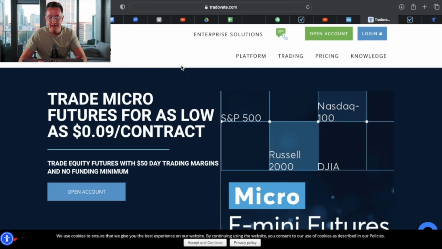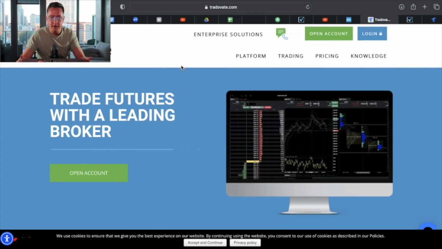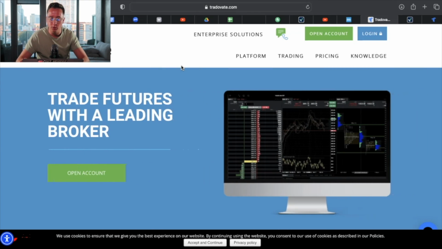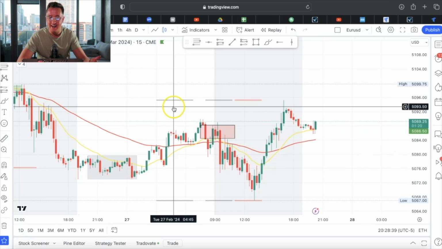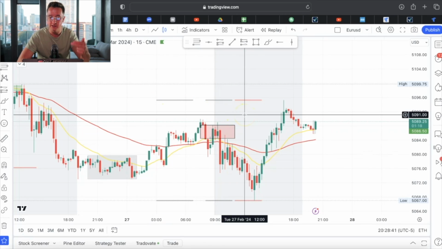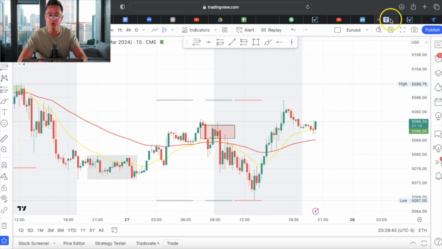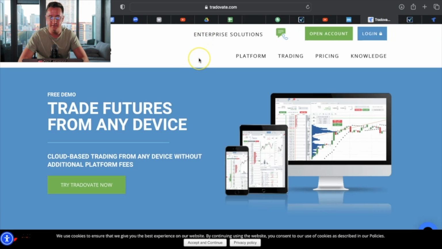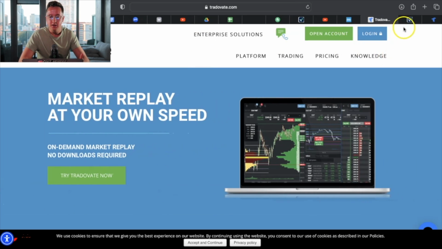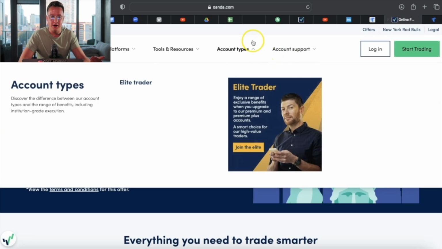Okay, after doing extensive research and trying to figure out what is the best platform, what is one that's reliable, and ultimately what is one that I can connect to TradingView and trade on, I have found the one, and that is Tradovate.